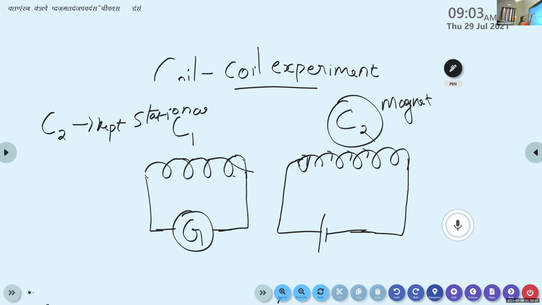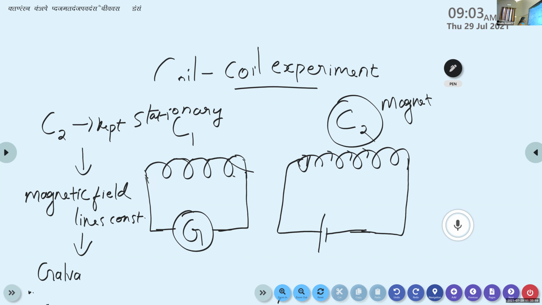So when the coil C2 is kept stationary near the coil C1, the magnetic field lines are constant. It is neither increasing nor decreasing. So no current is passing through the coil C1, that is, the current in the coil C1 is constant. So the galvanometer shows zero deflection. This is the second stage.